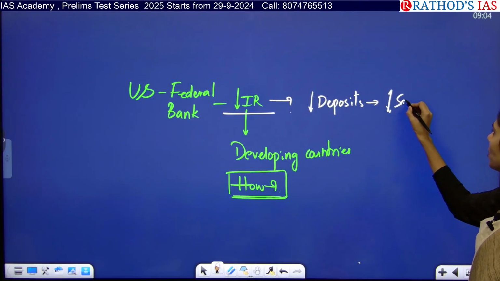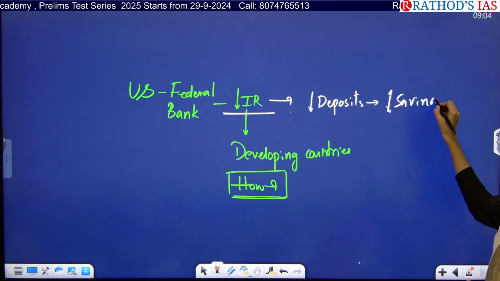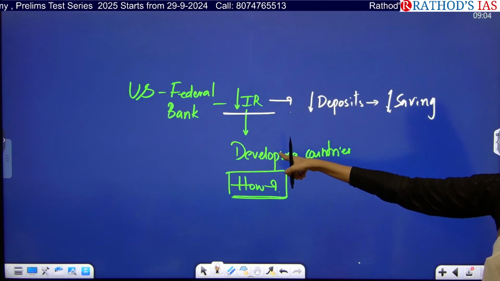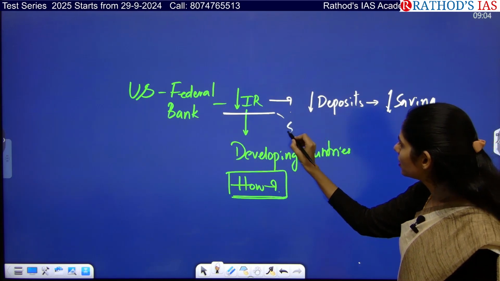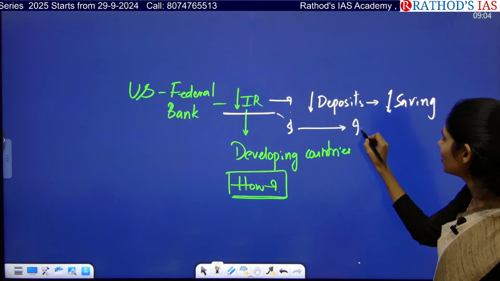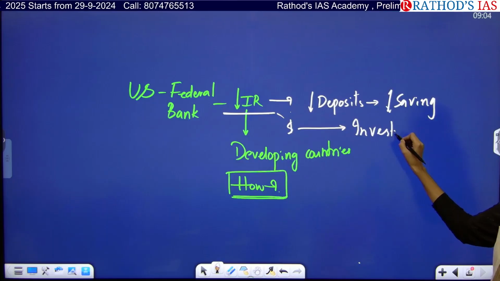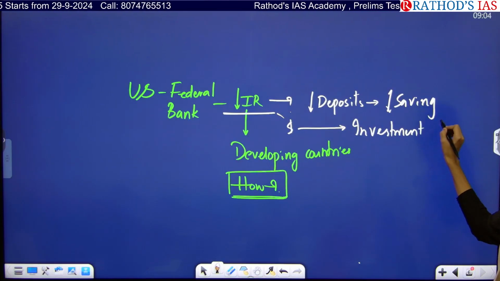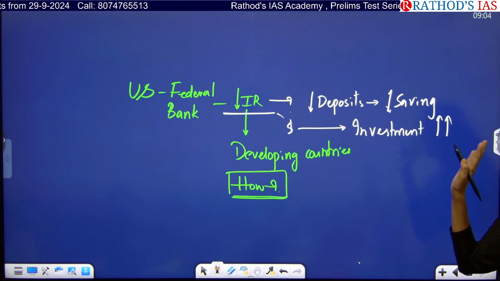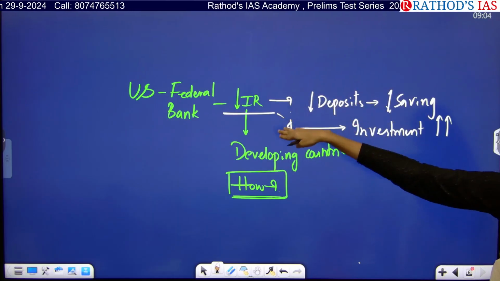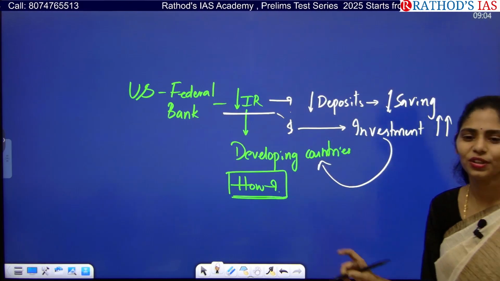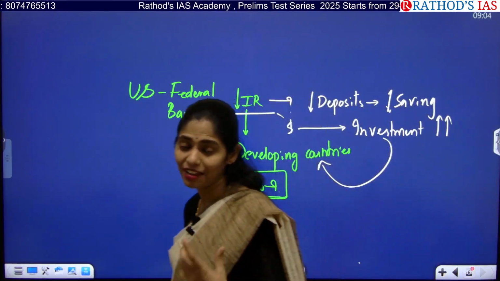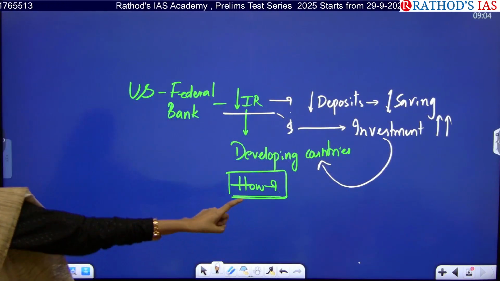So people will show less interest in saving their money in banks. That means how will they use their money? They will focus on investment in other countries. So mostly they will increase investment, not in the US but in other countries. So now developing countries have the option of attracting more investment.